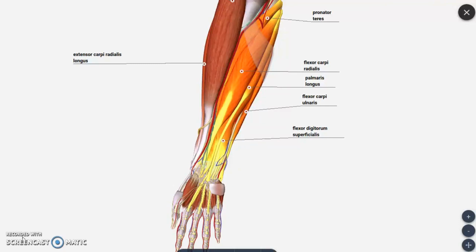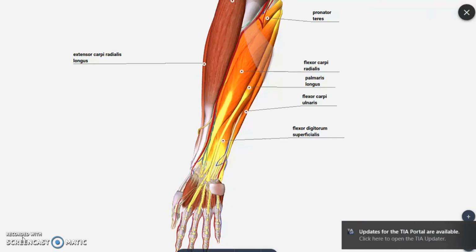In this session, we are going to see details about the forearm region, that is, the anterior compartment of the forearm. I think you are clear with the arm and cubital fossa. So after that, we are going to reach the region called the forearm region. The forearm region, same like the arm region, is also divided into two compartments, anterior and posterior. Same like the arm, the anterior compartment is called the flexor compartment and the posterior compartment is called the extensor compartment.